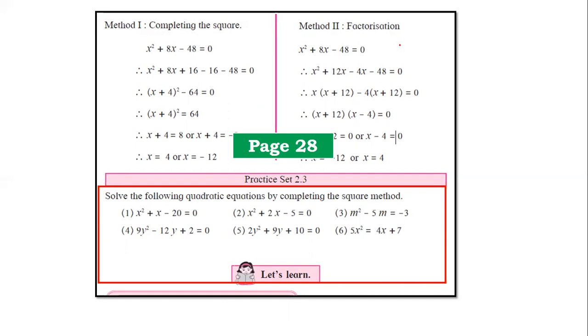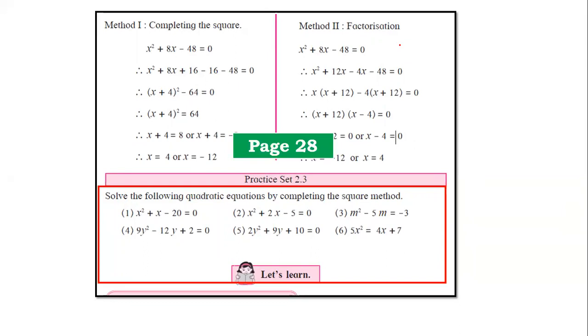Now the completing the square method is a bit complicated in terms of solving, but it actually gives us the formula method. The formula method uses the completing the square method to derive the formula, which was done by our great mathematician Sridhar Acharya.